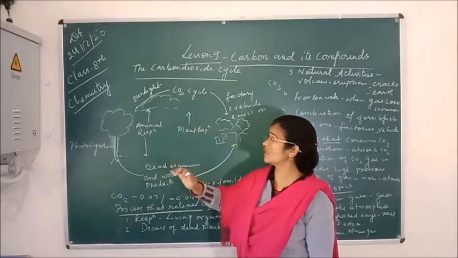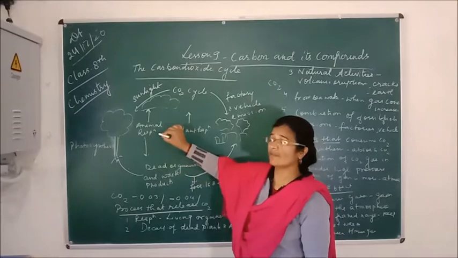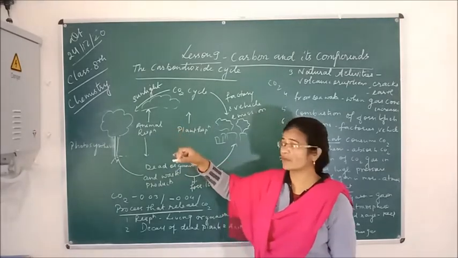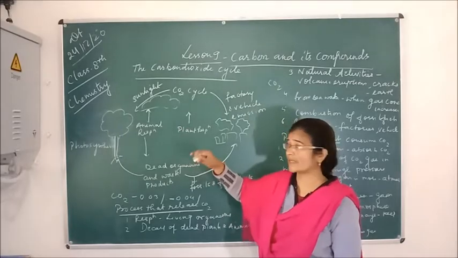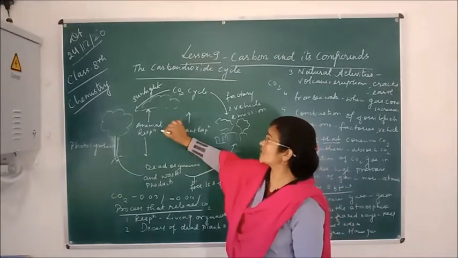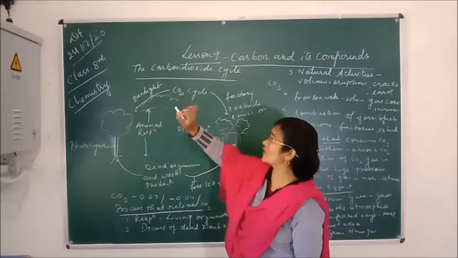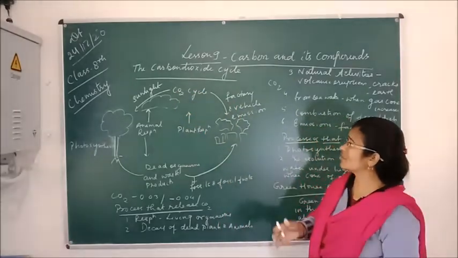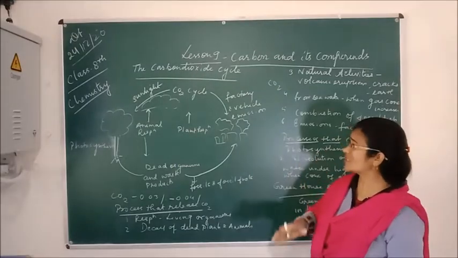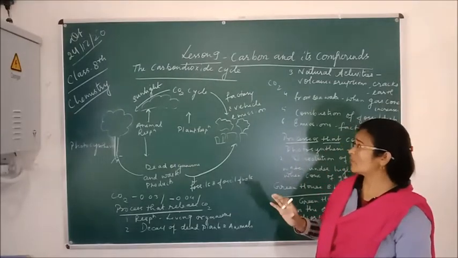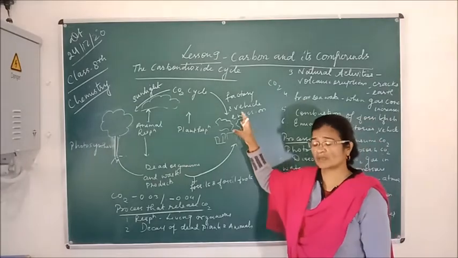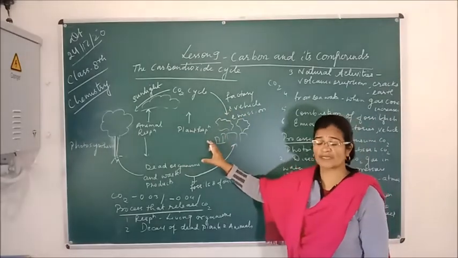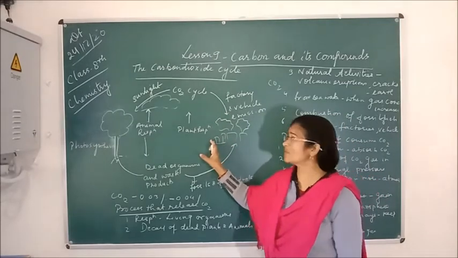And as a result of respiration, what happens again? When human beings and animals respire, they take in oxygen and give out carbon dioxide. So this carbon dioxide again goes to the atmosphere, and again it is absorbed by the green plants. So this cycle goes on. Another important thing is how this carbon dioxide gas is released into the atmosphere. First I told you that it is released by human beings and living organisms.